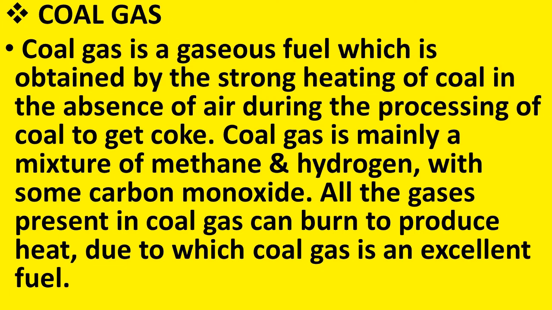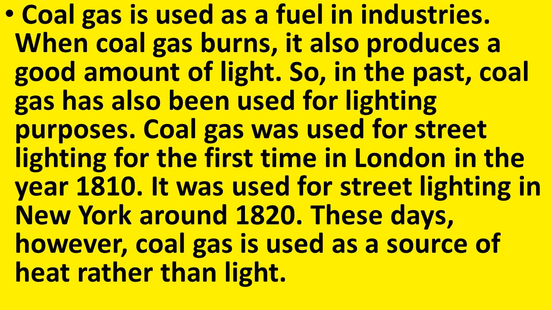Coal gas is mainly a mixture of methane and hydrogen with some carbon monoxide. So, what are the constituents of coal gas? It is methane, hydrogen and some carbon monoxide. And all these gases present in the coal gas can burn to produce heat, due to which coal gas is an excellent fuel. Why do we say that coal gas is an excellent fuel? Because all the constituents of this gas can burn completely to produce heat. Now, let us see what are the uses of coal gas.